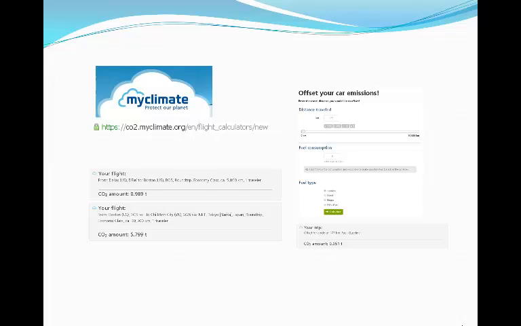MyClimate had a very good, easy-to-use website which allowed for specific input of travel information, and it ended up with a 6.8 ton CO2 emission value. As seen, the car travel emission is dwarfed by the air travel.